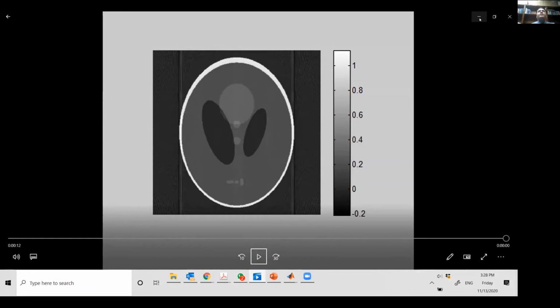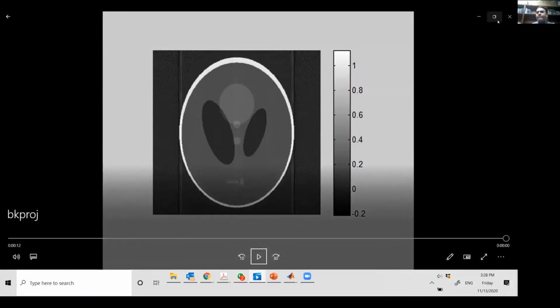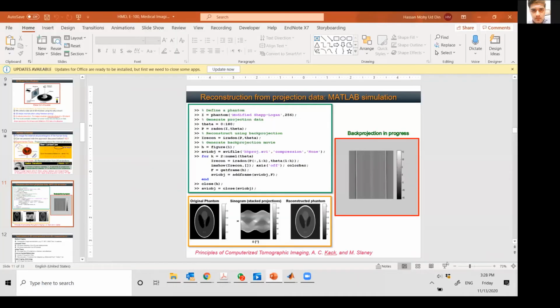So every reconstruction that is happening right now is a 3D reconstruction. Just to explain, we talked about 2D, but the principles exactly apply in a similar way. So it's a 3D reconstruction, but this is a demo. It's a toy problem that I'm showing you here. Okay. All right. So now let's go back.